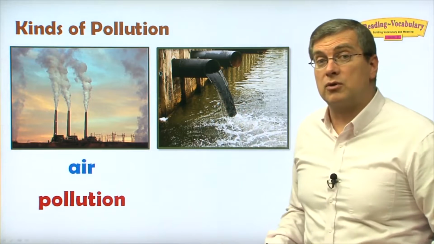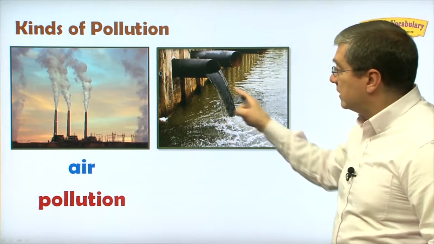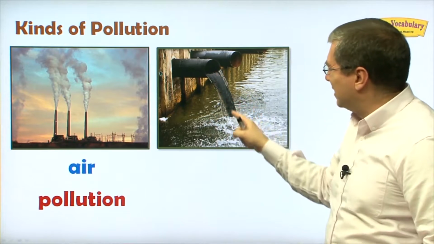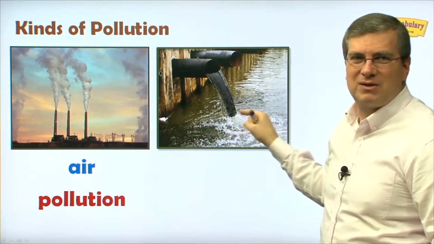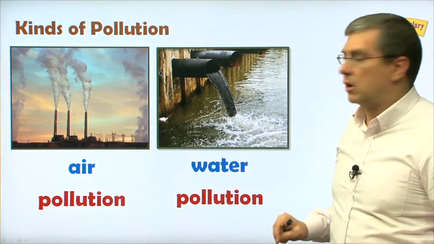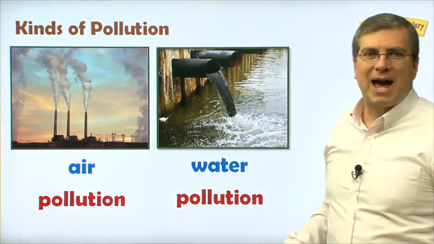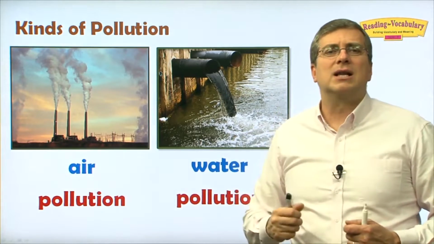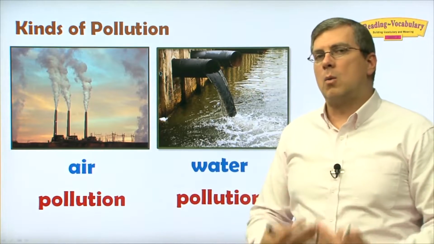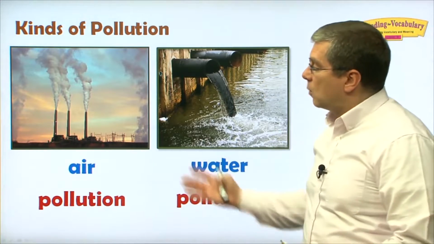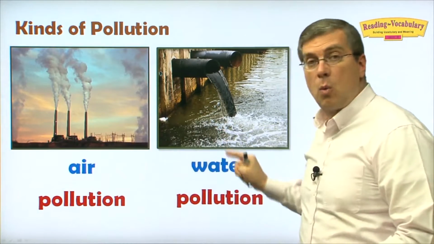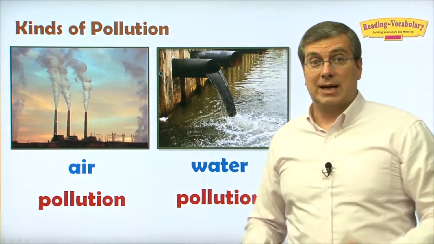Another type of pollution we'll talk about. What is this? This, of course, is water. And ugh, that's horrible, right? That black stuff coming out of this pipe into the water, that, of course, is water pollution. So, water pollution is very bad. We have to drink clean water. When we take a shower, we want clean water. We want our water to be clean. So, we have to watch out for these 2 types of pollution, air pollution and water pollution. We'll look at those in this unit.